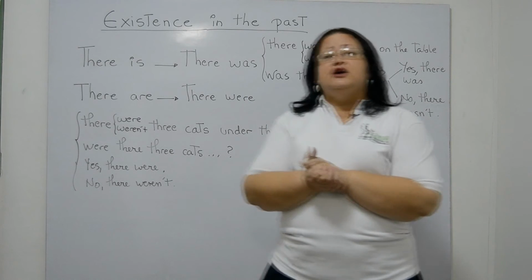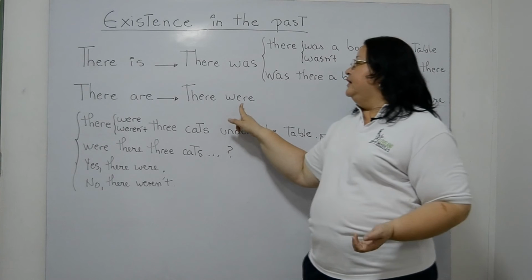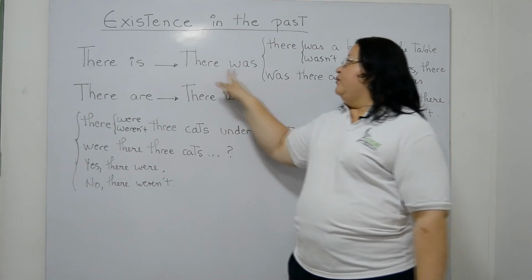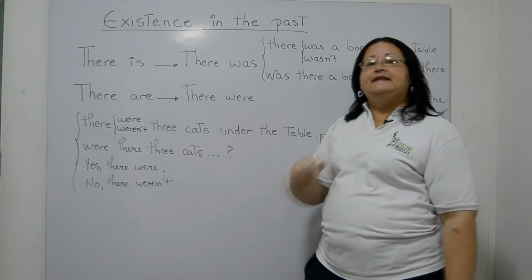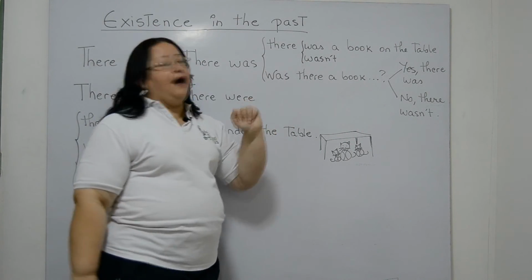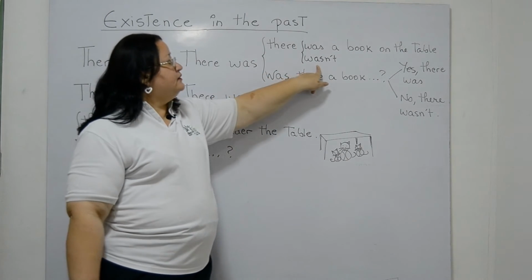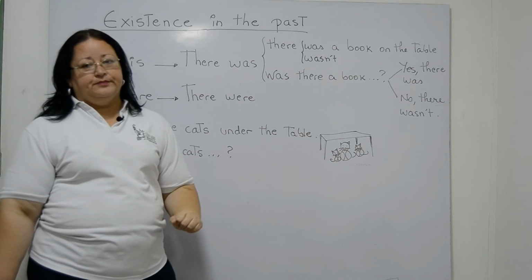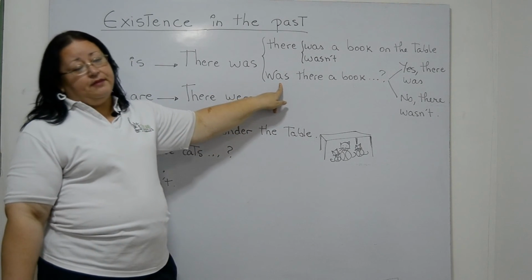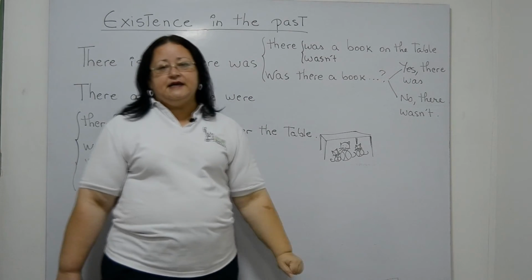Now, to talk about existence in the past, we use the verb be, was and were, to form these expressions. There was and there were. Let's see examples with there was. Affirmative sentence. There was a book on the table. Negative sentence. There wasn't a book on the table. Now, to ask the question, we invert the verb be and we say, was there a book on the table?